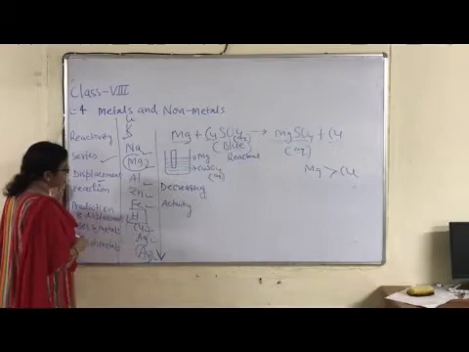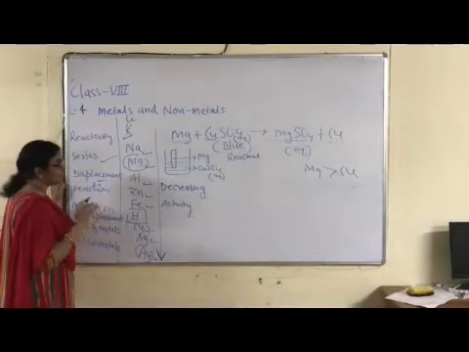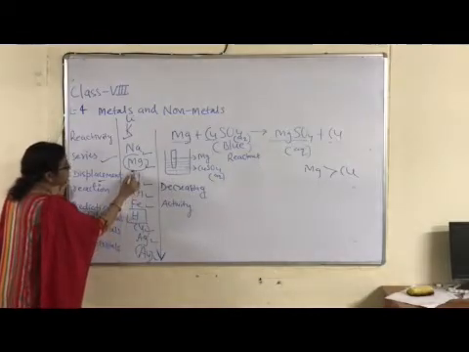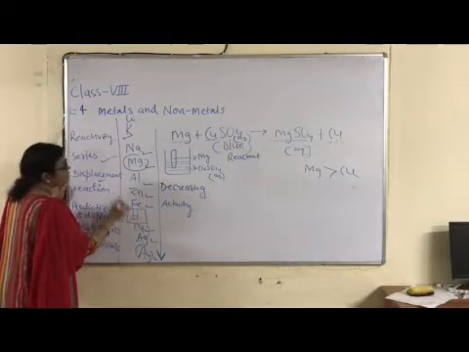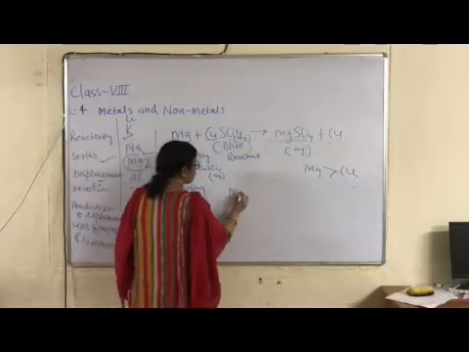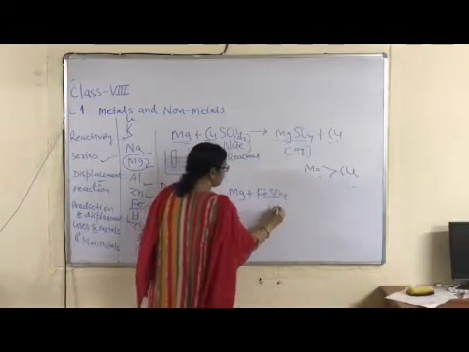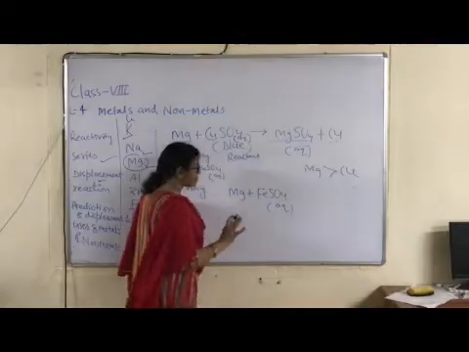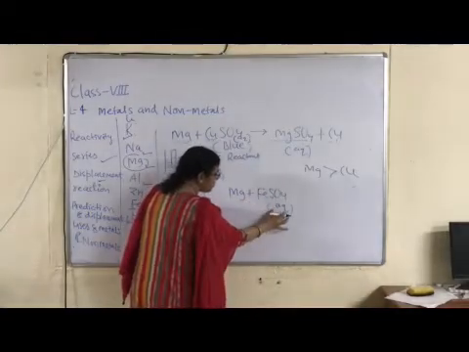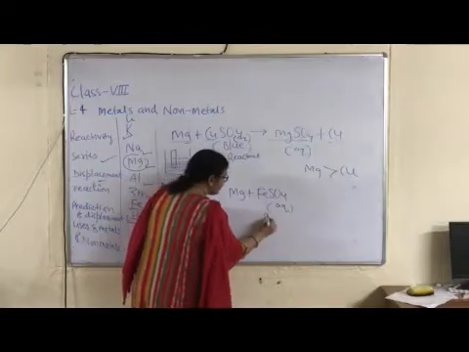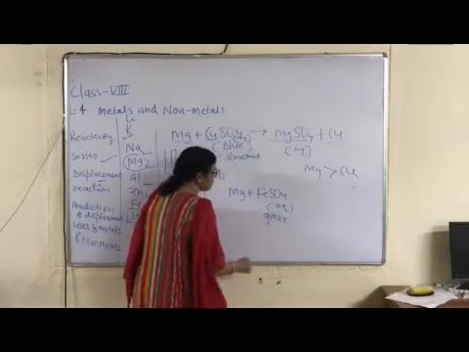Second possible reaction, I am writing colored salt, then we can predict, right? Now next, magnesium is taken with salt of iron, FeSO4, ferrous sulfate. AQ is written for aqueous. It means salt is added into water, then that solution is known as aqueous solution, and its color is green, correct?